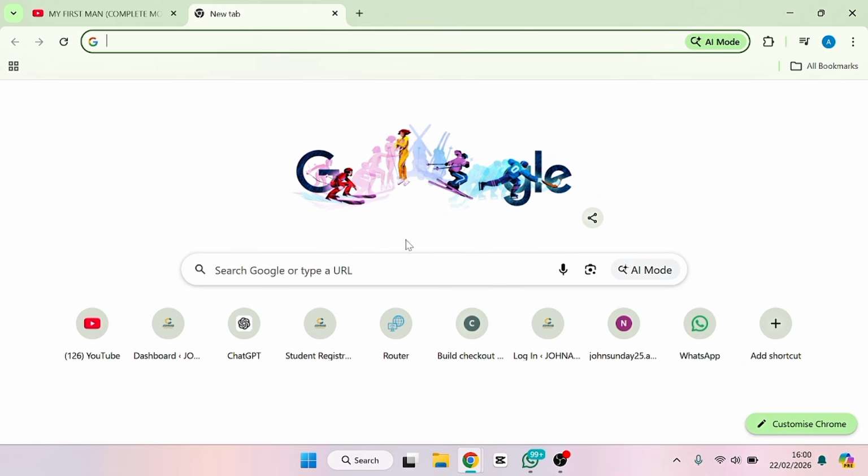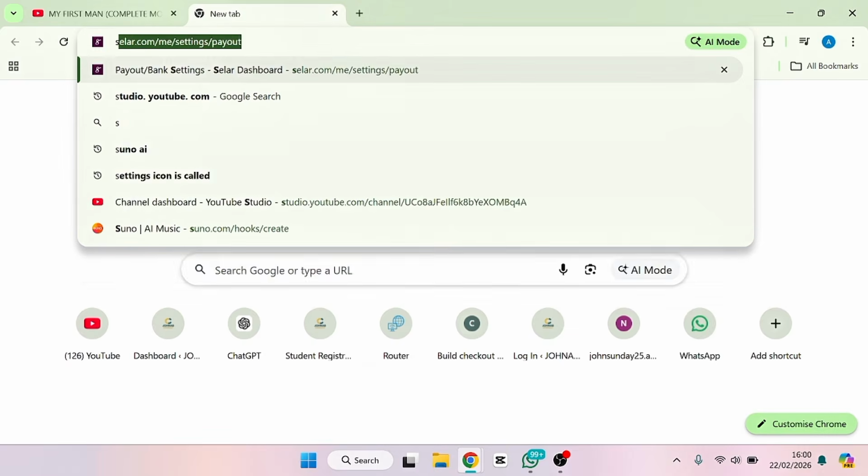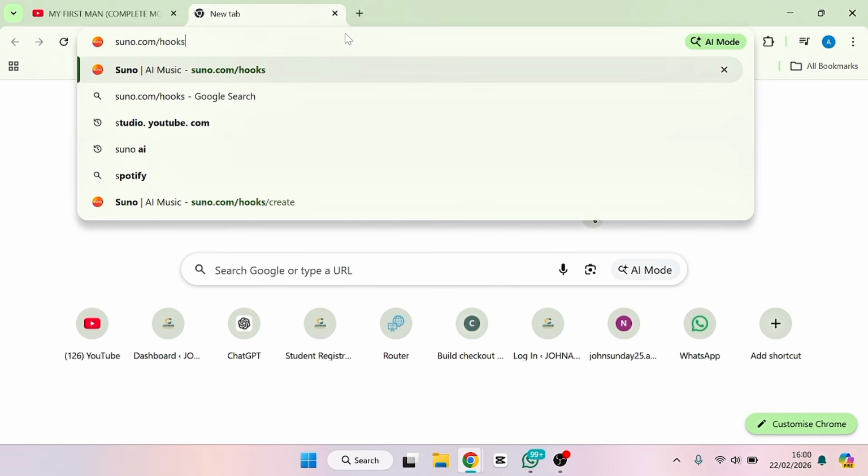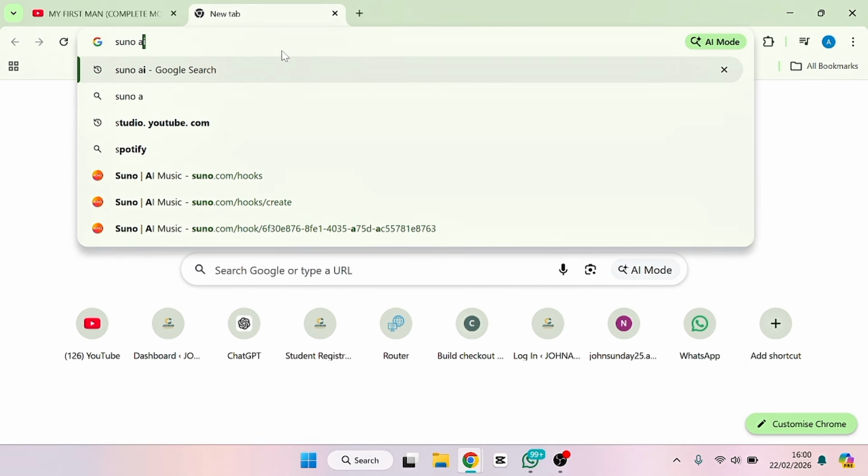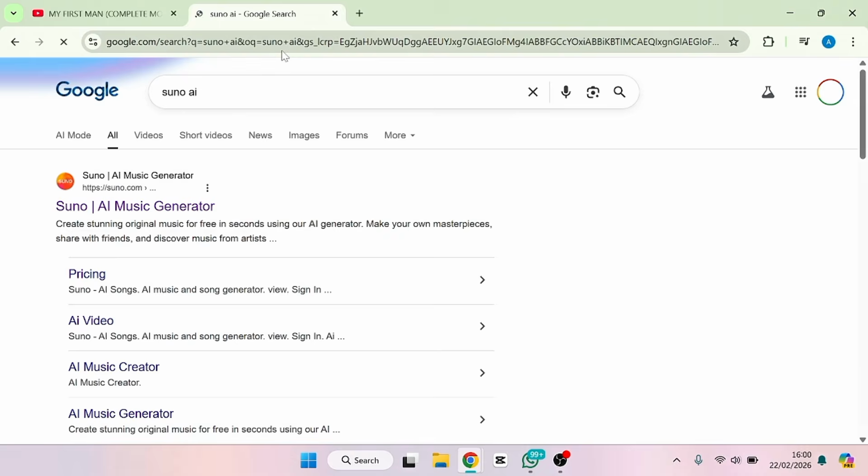And for you to do that, just come here and search for Suno AI. I know what you are thinking. Can Suno AI generate an audio of your own language? Yes, just pay attention to what we are about to do. Search for Suno AI, hit OK, and then this first link, as you can see.